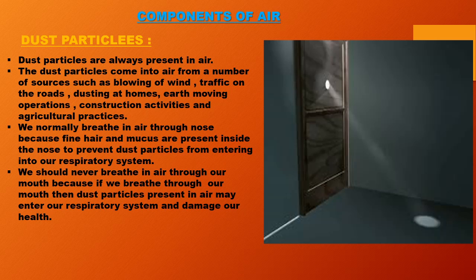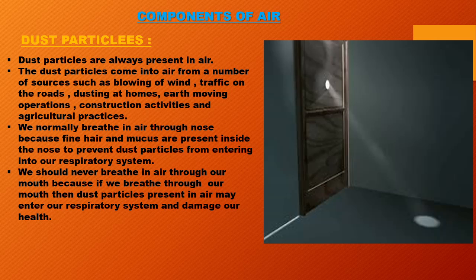What are the sources? This can be from vehicles, that is traffic, from the wind, and from dusting which you do at home. Then it can come from constructional activities, and from agricultural activities.